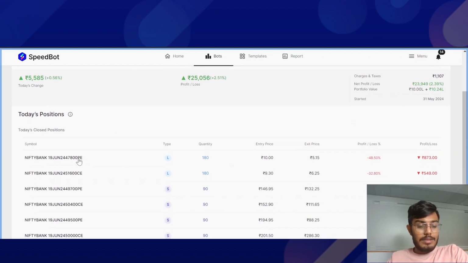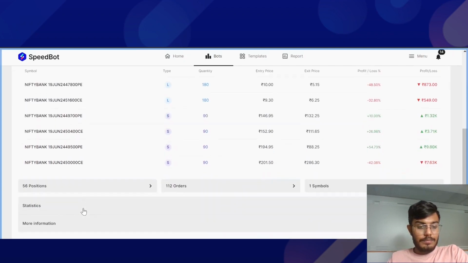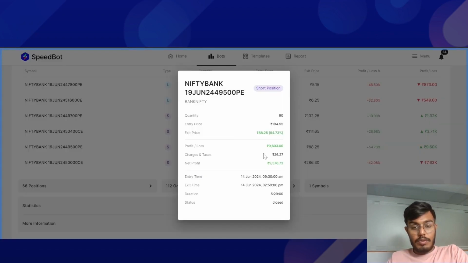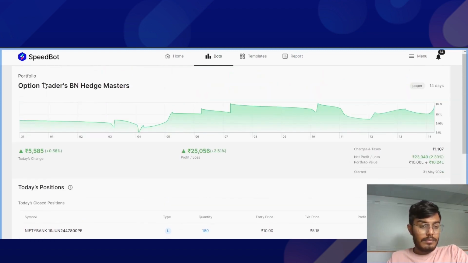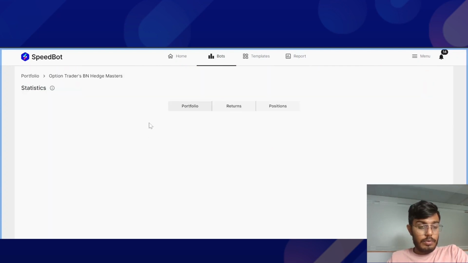Over here, as you can see, the position book is there: whatever position, the entry price and exit price, entry time, exit time, right? So all these things I'll be able to see. Apart from that, let me show you one more thing.